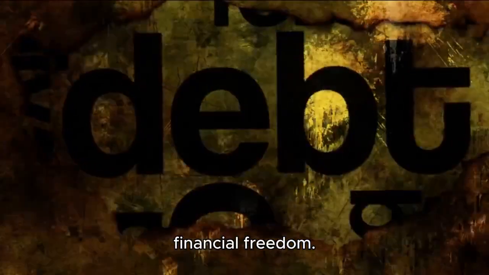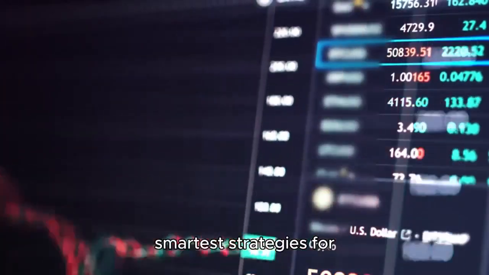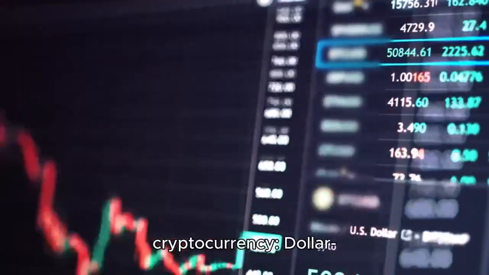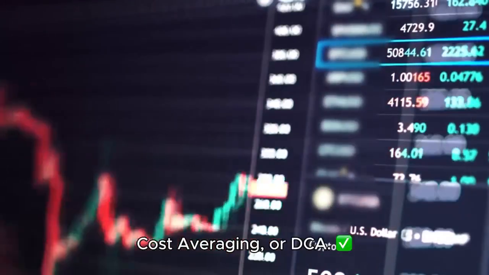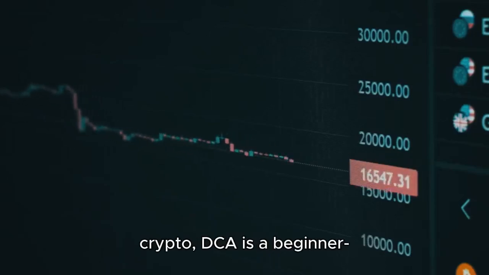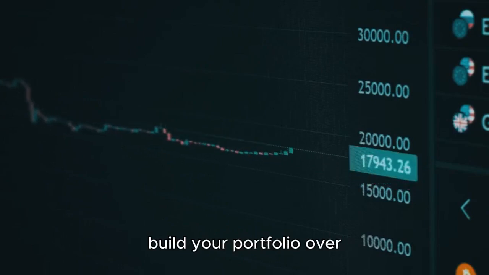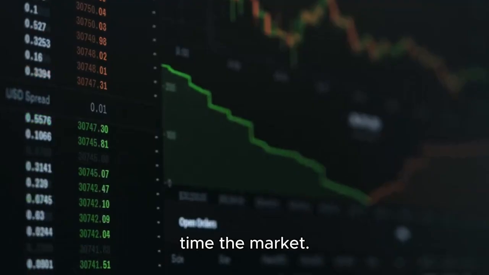goals of financial freedom. Today, we're diving into one of the safest and smartest strategies for investing in cryptocurrency: dollar cost averaging, or DCA. If you've ever felt nervous about the volatility of crypto, DCA is a beginner-friendly way to reduce risk, build your portfolio over time, and avoid trying to time the market.